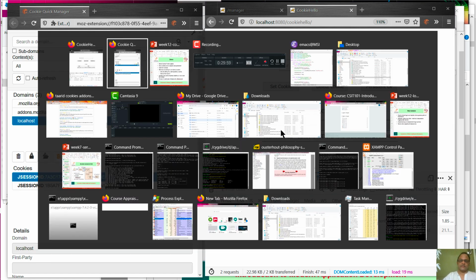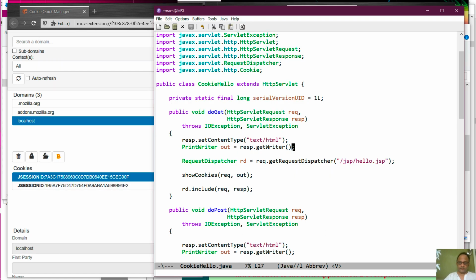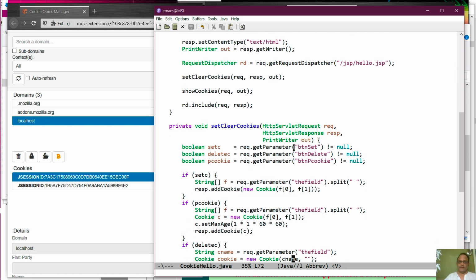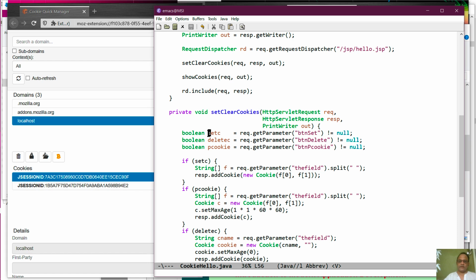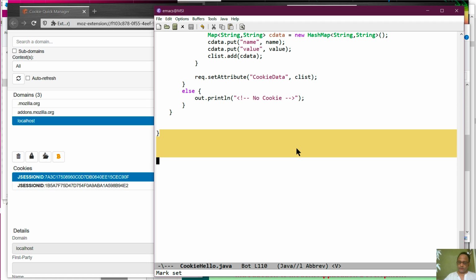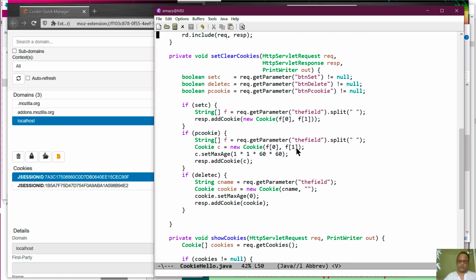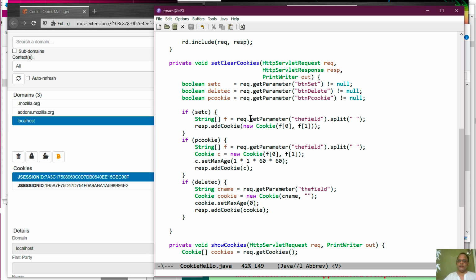So delete is basically setting the cookie. Here, if we use our standard style, which is to get the parameter and say set, delete, and the persistent cookie, then what we see is, if you want to set a cookie, you get the parameter, split it on space, and to the response object, you run the add cookie command and add a new cookie object.